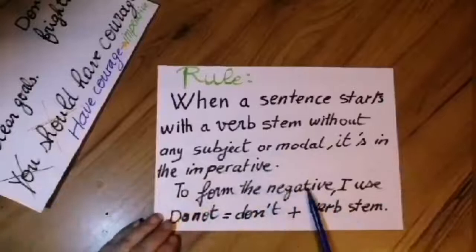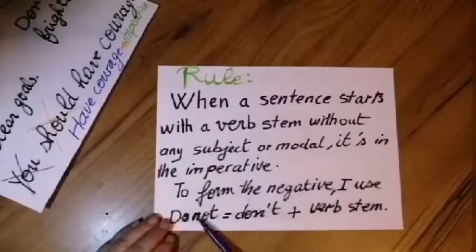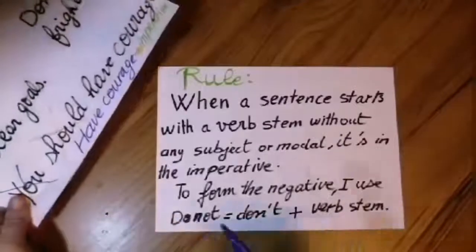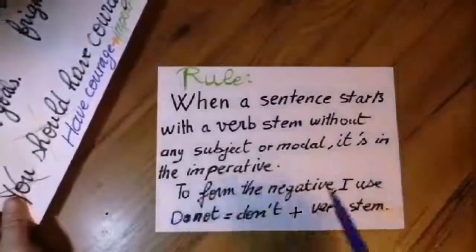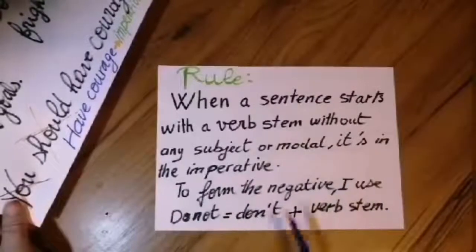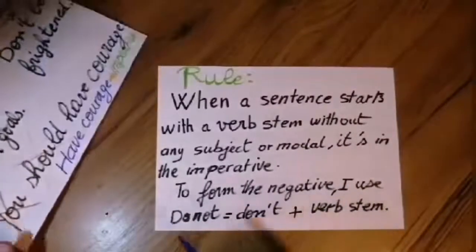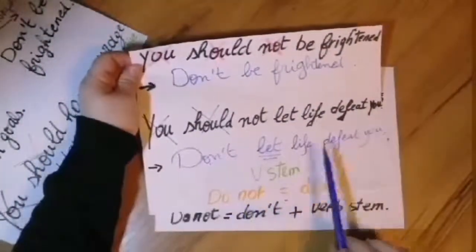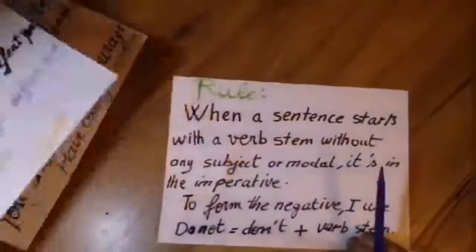To form the negative, I use do not, don't, plus verb stem. So in the affirmative form, it's the verb stem. In the negative form, it is don't plus the verb stem. So here, the negative form, as I showed you. Here, don't plus verb stem. Don't let life defeat you.